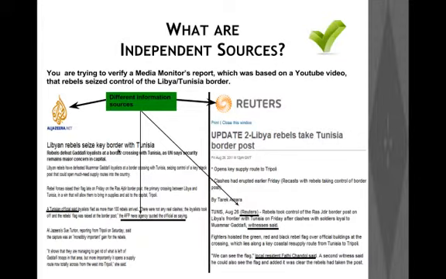Now we have done a search, and let's say we come up with two reports, one by Al Jazeera and the other by Reuters. Now we have to assess if these two reports constitute two independent sources. Just because we have Al Jazeera and Reuters quoting this particular incident doesn't mean that these are two independent sources.